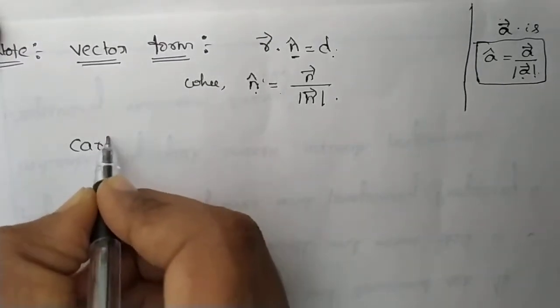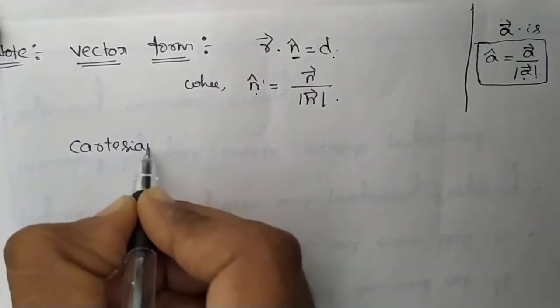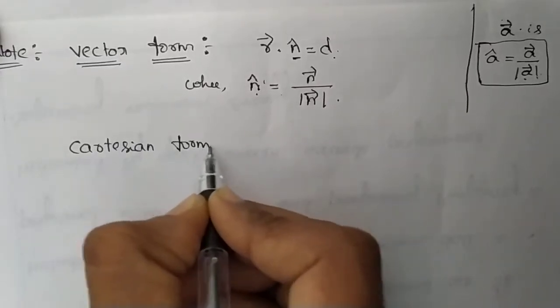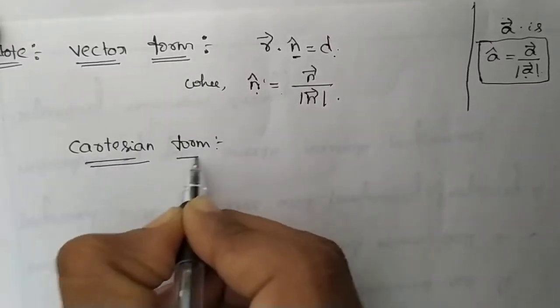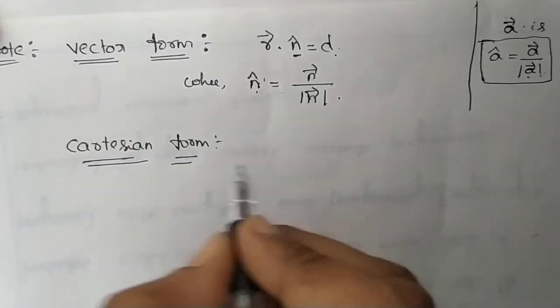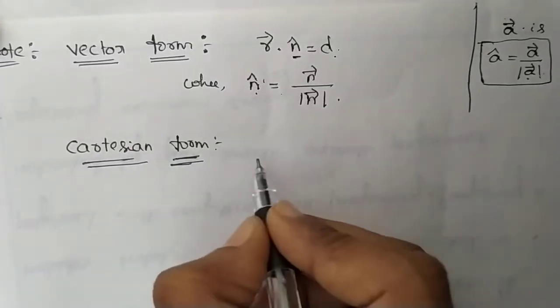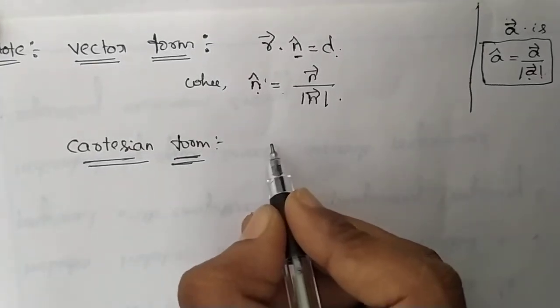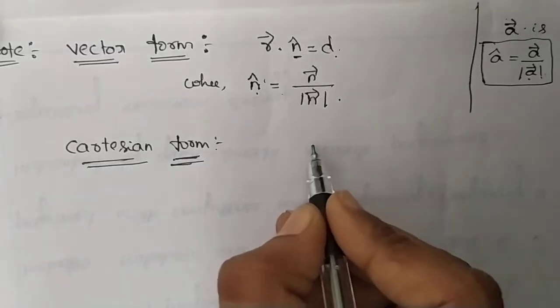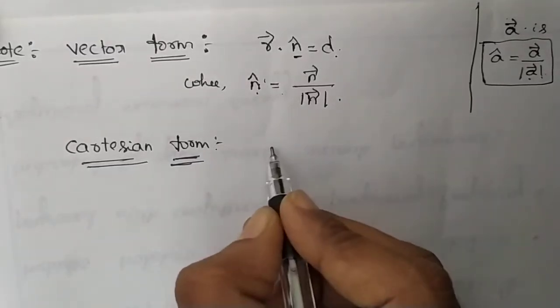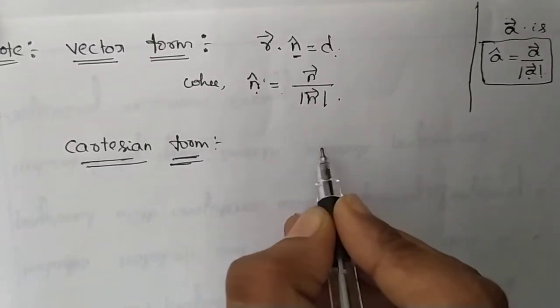Now, what about the Cartesian form? In our derivation we derived that Lx plus My plus Nz equals d.